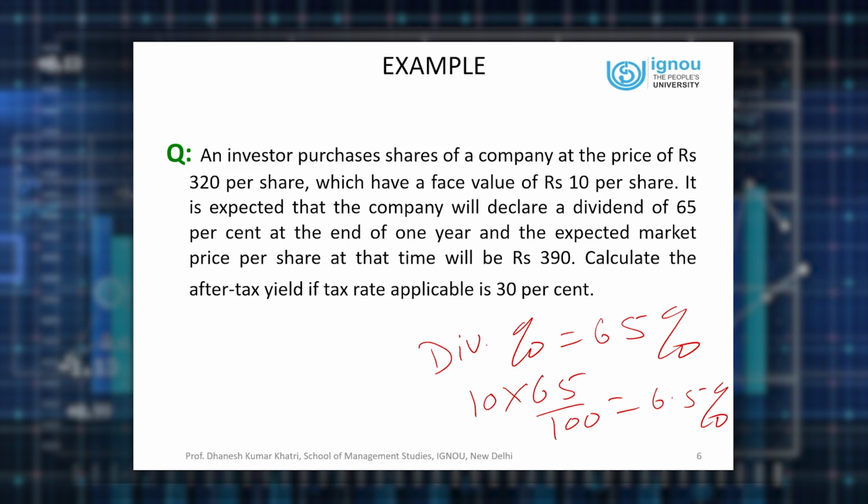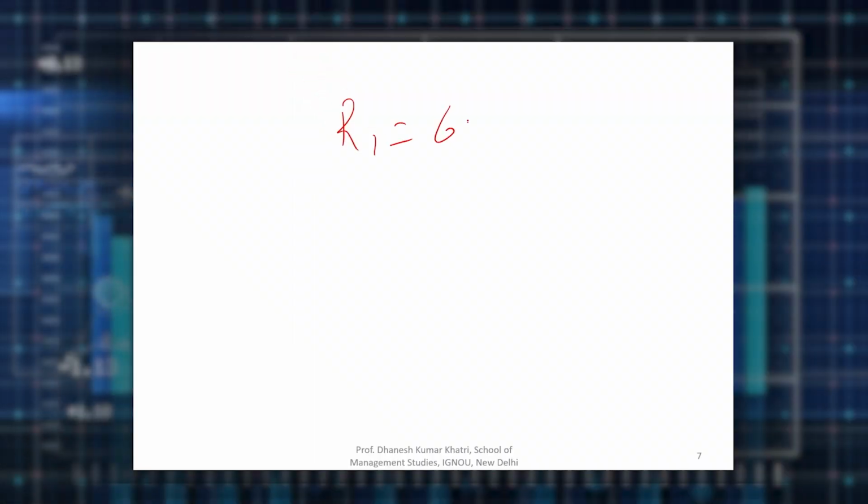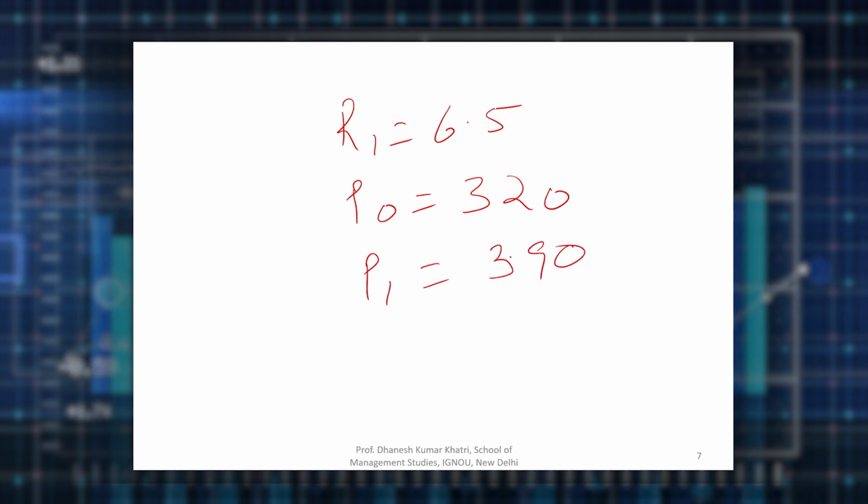So in this case, the investor is expecting 6.5 per share as dividend at the end of 1 year. And he is expecting that after 1 year, he will be able to sell his shares at 390 rupees per share. So now we can calculate what are the parameters with us. We have regular income 6.5 per share. All amounts are in rupees. His P0, the purchase price is 320. And the sales price, he is expecting to sell the share at 390 after 1 year. So gap between this 390 and 320 is the capital gain, 70 rupees.